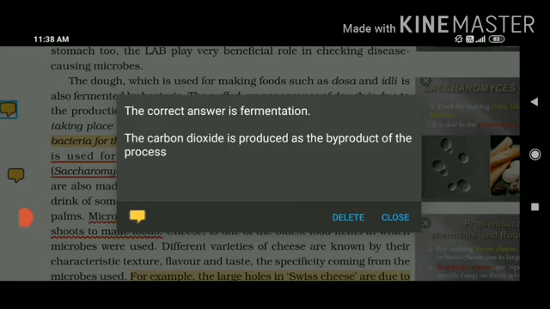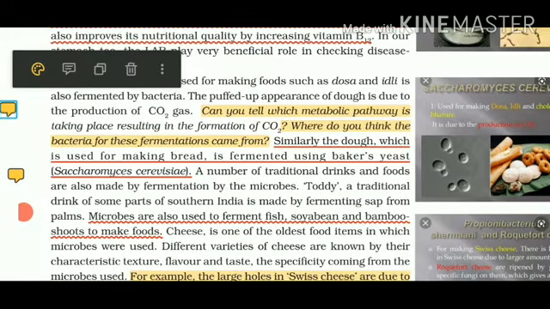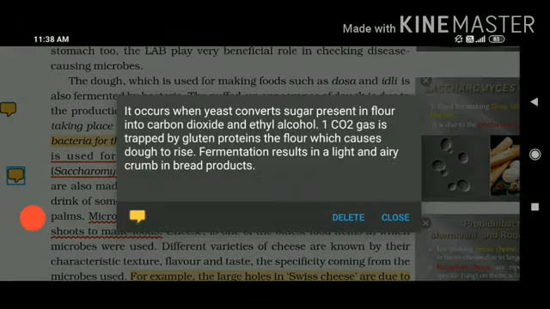There are two kinds of respiration, aerobic and anaerobic. Anaerobic respiration means alcoholic fermentation, where ethanol is produced as well as carbon dioxide. Then where do you think the microbes for these fermentations came from? It occurs when yeast is present. Yeast is required, right? It converts the sugar present in the flour which we have added, changing it into carbon dioxide and ethanol.